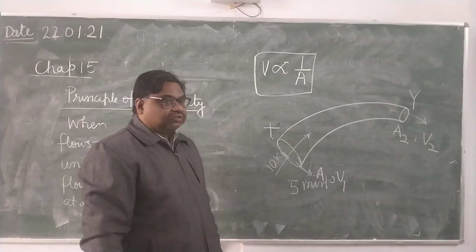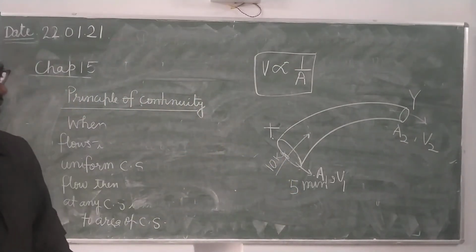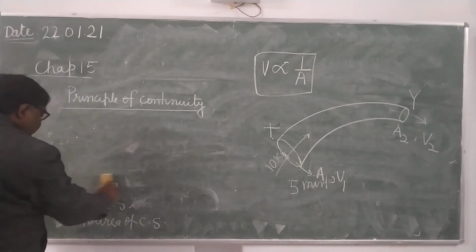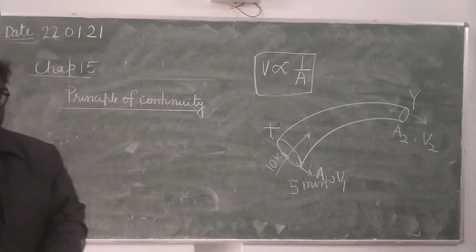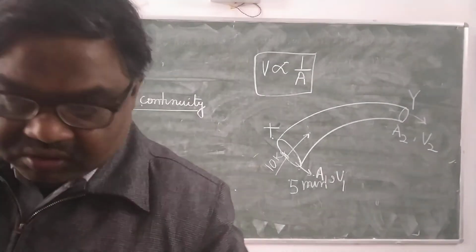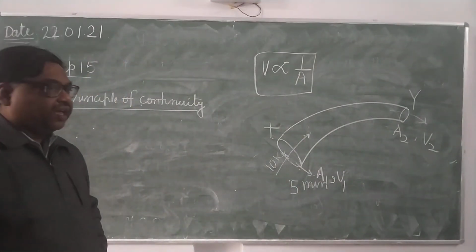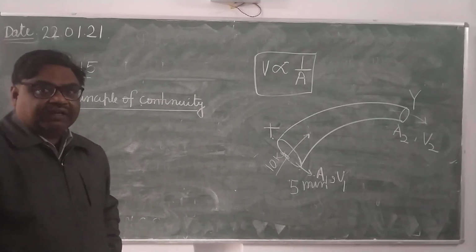So write down, you make the diagram, first make the diagram. Volume of liquid entering through the cross section X in 1 second.